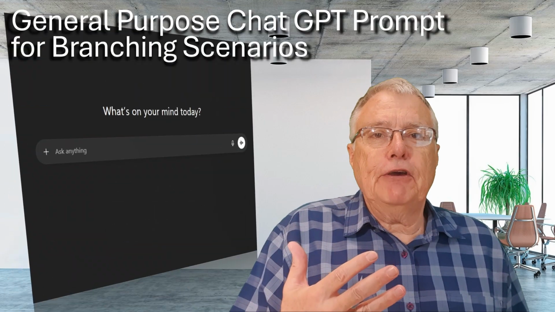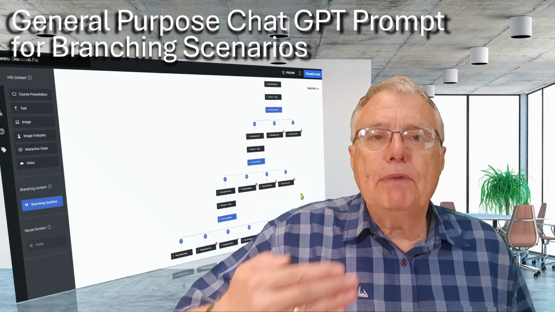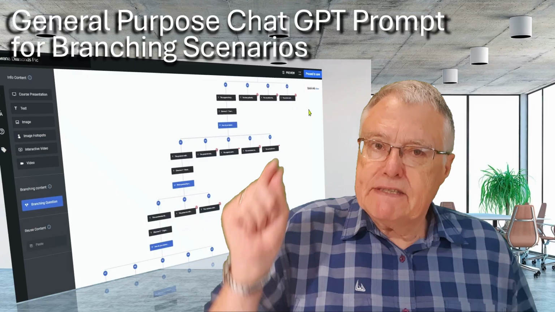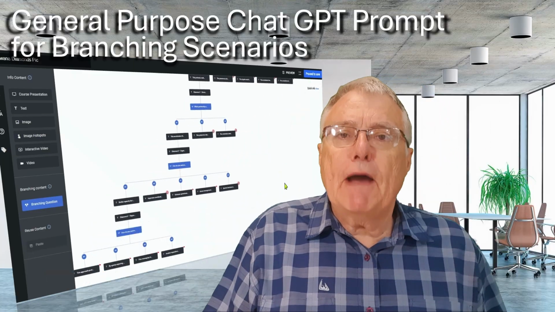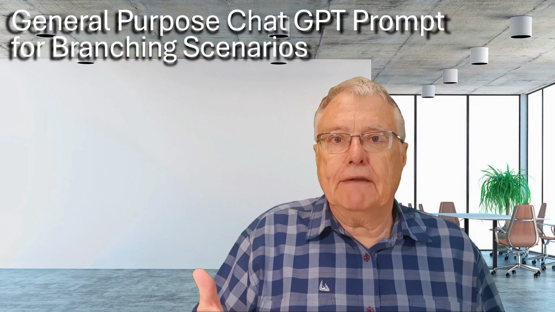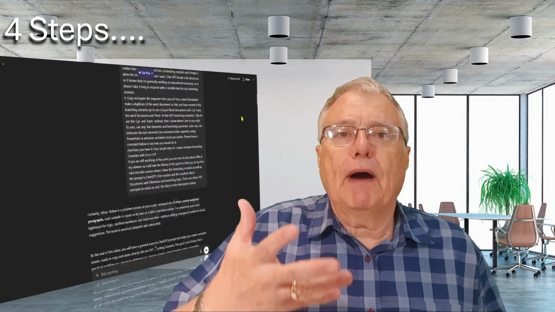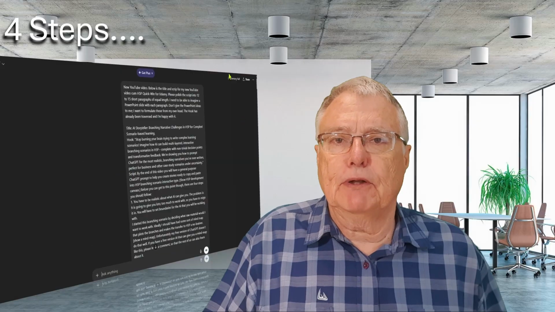By the end of this video, you will have a general purpose ChatGPT prompt that helps you create complete stories ready to copy and paste directly into an H5P branching scenario. This is not about theory, it's a practical workflow you can reuse again and again. Before you get there, there are 4 steps you need to follow. These are not technical tricks, they are design constraints that stop you from being overwhelmed by AI output and help you turn abundance into something usable.